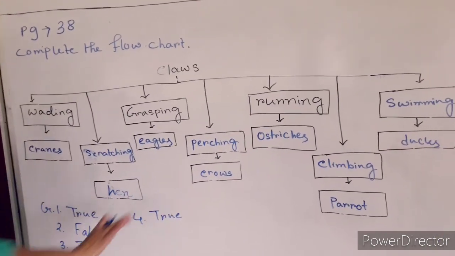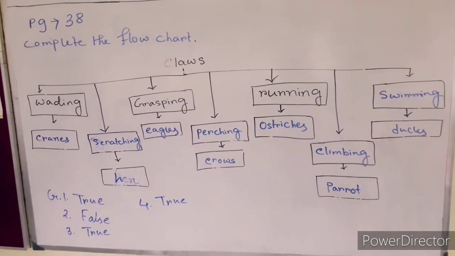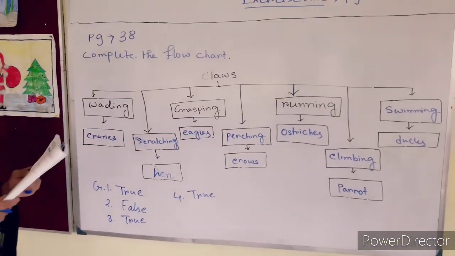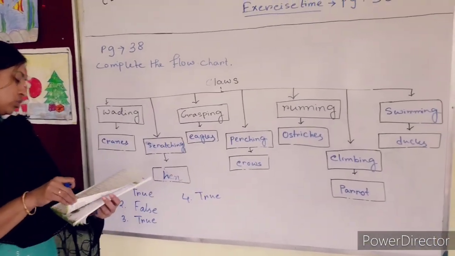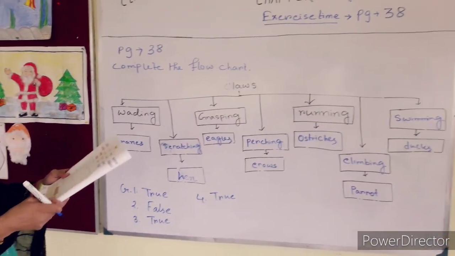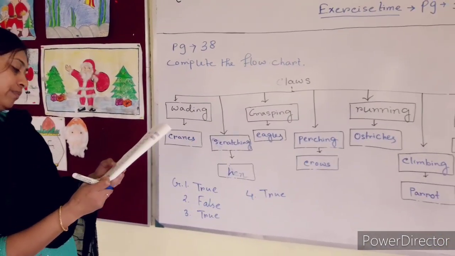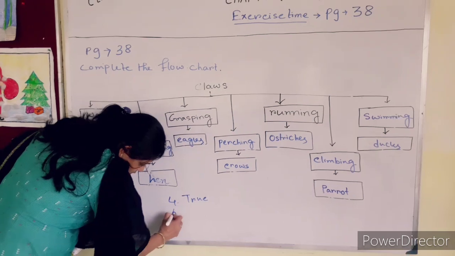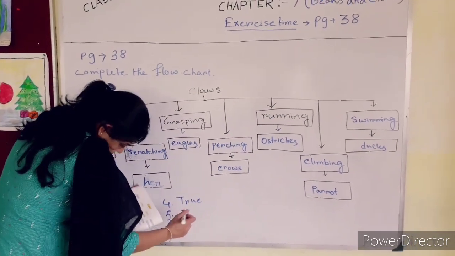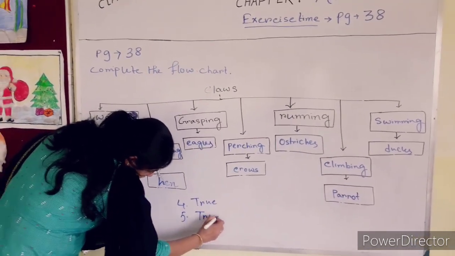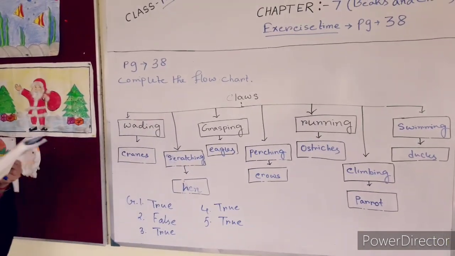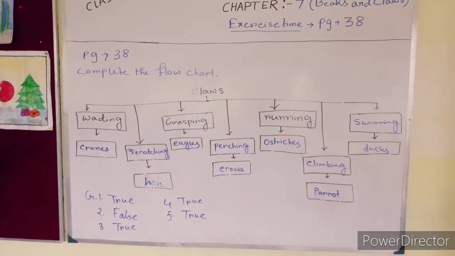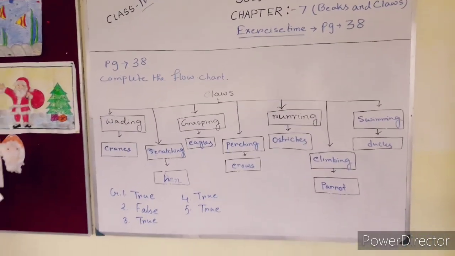That's why question number 4 is true. The last one, herons have a spear-shaped beak. True. This one is true.